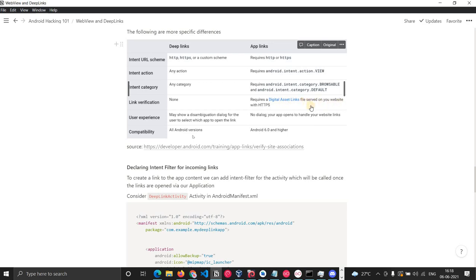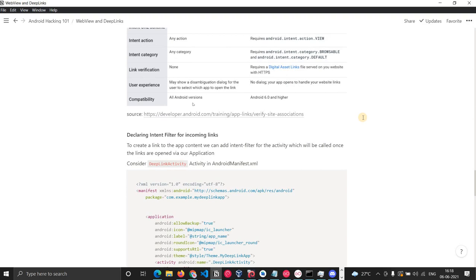Also, link verification: none for deep links. For app links, as I said, it requires a digital asset links file served on your website. So you should be the owner of that particular website to enable this feature in your application. I cannot just put any website's app link into my application. If I click the Twitter app link, it will not open my application. I would also have to own the Twitter web application. That is what it is saying.